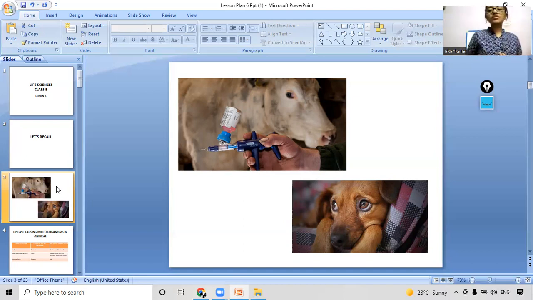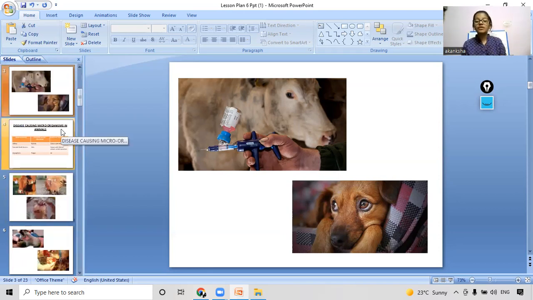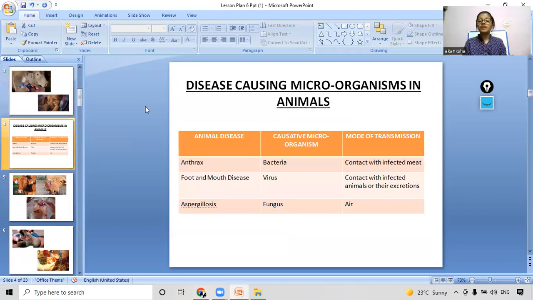What are the doctors called who check up these animal patients? You can write your answers in the chat box. Yes, I can see the correct responses. These doctors are known as veterinary doctors. Do you think that microorganisms play any role in making these animals sick? If yes, you can write it in the chat box. If no, you can still write it. Yes, most of you have written yes. So let's see how these microorganisms play a role in causing diseases in animals.